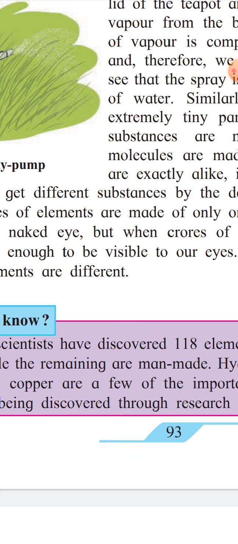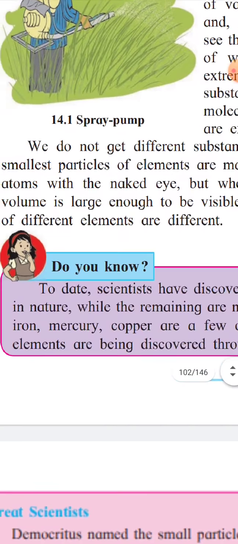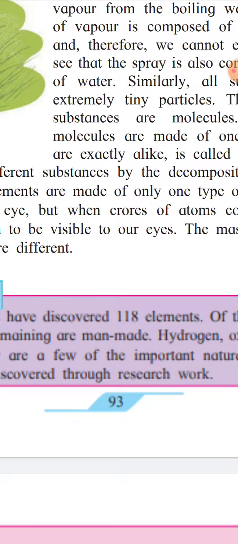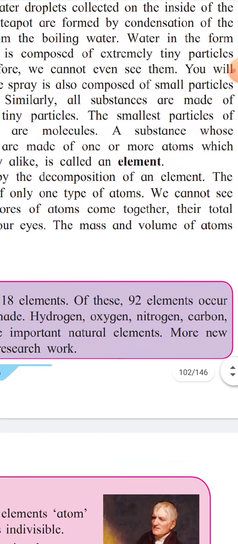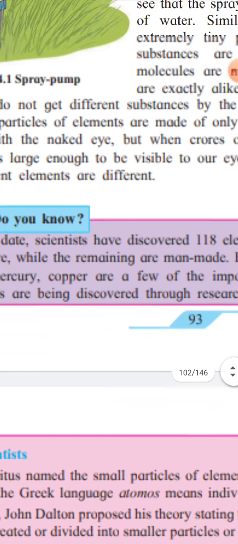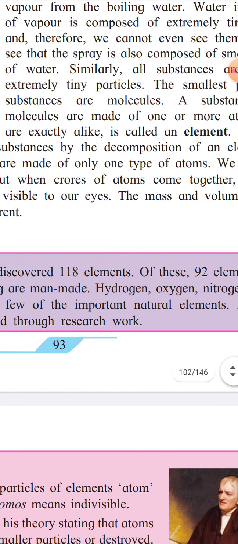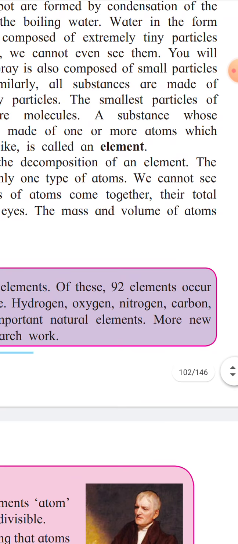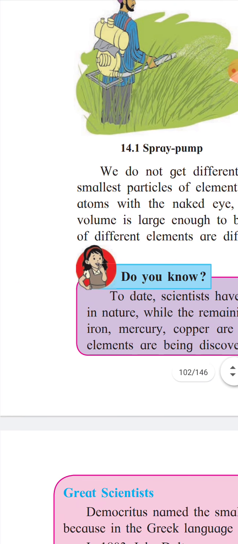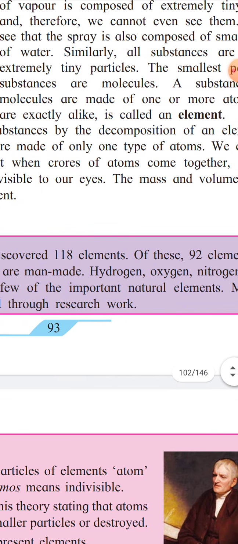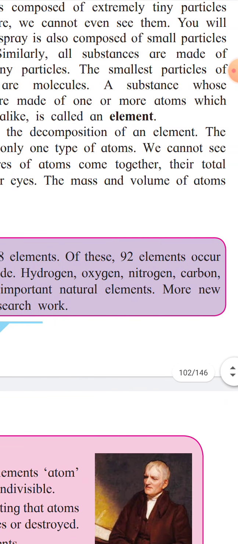To date, scientists have discovered 118 elements, of which 92 occur in nature while the remaining are man-made. Hydrogen, oxygen, nitrogen, carbon, iron, mercury and copper are a few of these important natural elements.